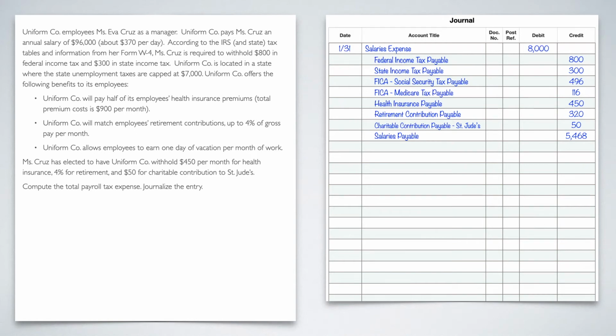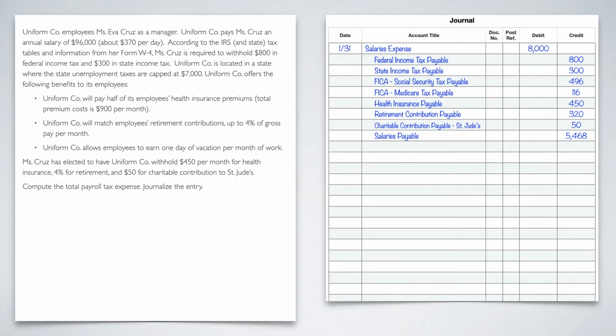All right, here we are with the second part of the example dealing with the uniform company and Miss Eva Cruz. This time it's asking us to do the total payroll tax expense, compute it, and then journalize it. So we've already done it from the employee side of it. Now let's look at the first part of doing it from the employer side of it. And the first part is what they have to pay.